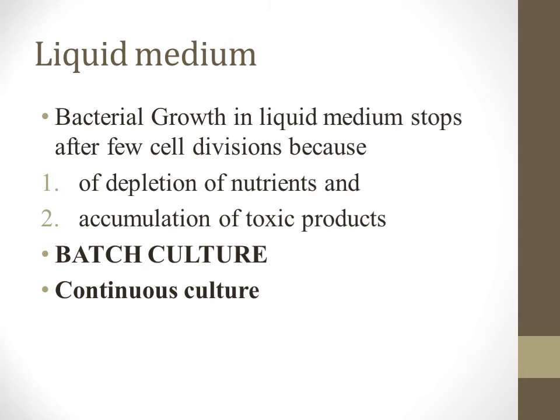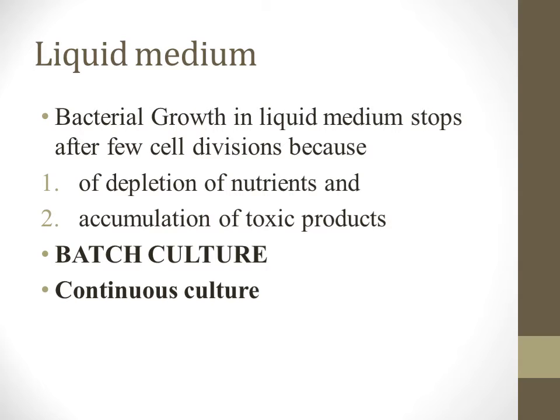Now, in the liquid medium, bacterial growth stops after a few cell divisions, or is arrested after a few cell divisions. This occurs because there is depletion of the nutrients and also accumulation of toxic products. This is called batch culture.